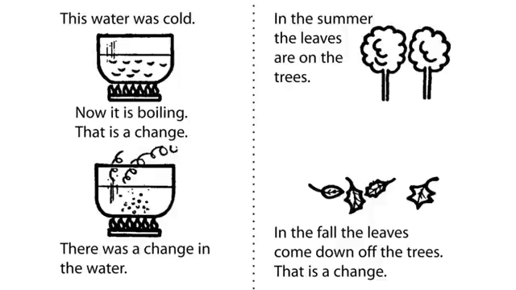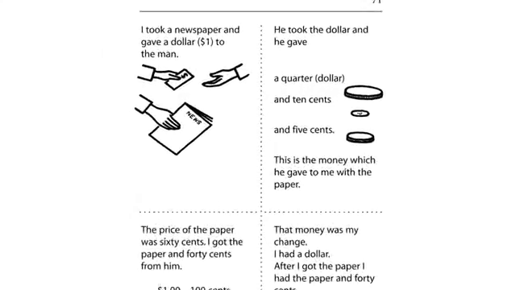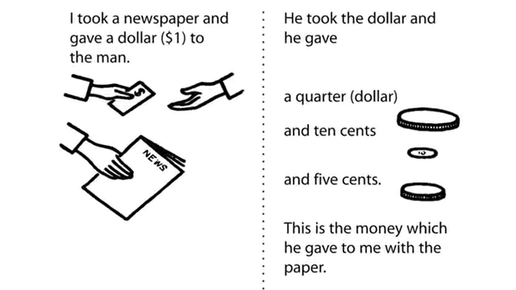In the summer, the leaves are on the trees. In the fall, the leaves come down off the trees. This is a change. I took a newspaper and gave $1 to the man. He took the dollar and he gave a quarter, and 10 cents, and 5 cents.